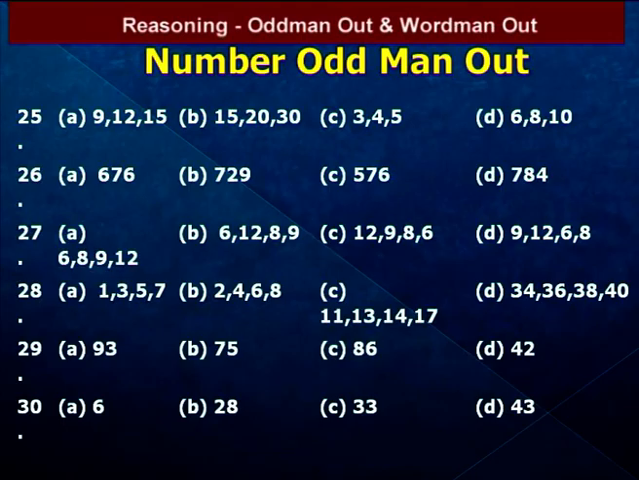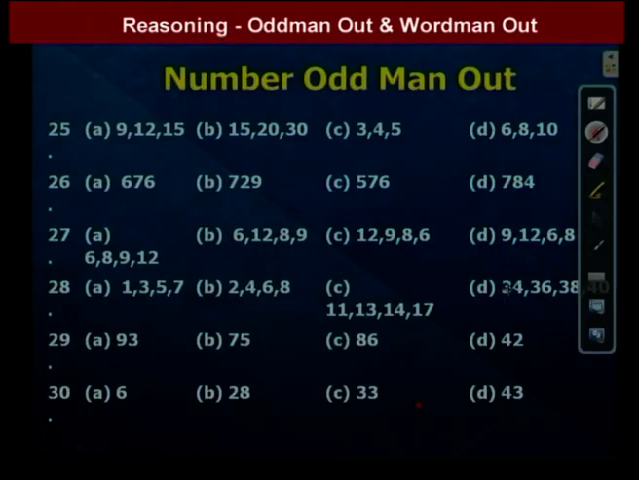That one is 1, 3, 5, 7. Next one is 2, 4, 6, 8. Next one is 11, 13, 14, 17. Next one is 34, 36, 38 and 40. So by observation, 1, 3, 5, 7 are in AP: 1, 3, 5, 7. All are in AP.